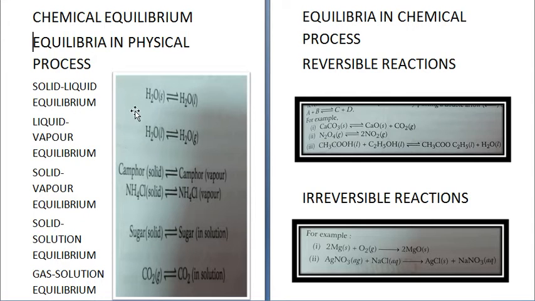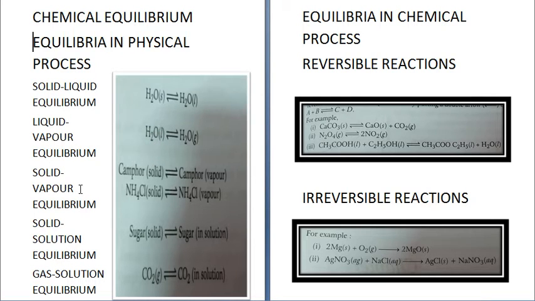See, for example, water in solid state can exist as ice. It gets converted to water in liquid state. And similarly, the liquid water can be converted back into ice. So this is a solid liquid equilibrium in which water is getting converted from solid state to liquid and from liquid back to solid. Second is liquid vapor equilibrium. Example, again we can take water. Liquid water can be converted into vapor and vapor can be condensed back into liquid water.